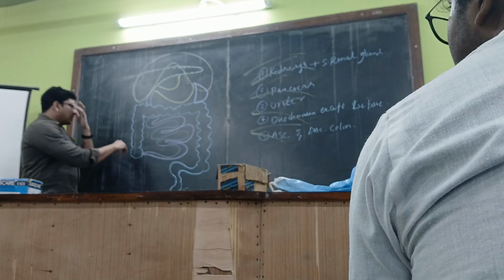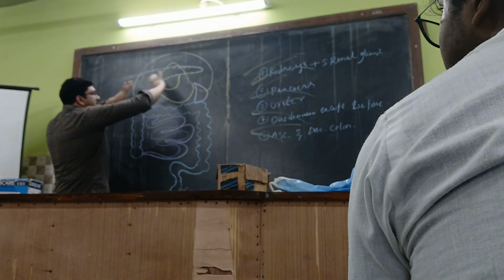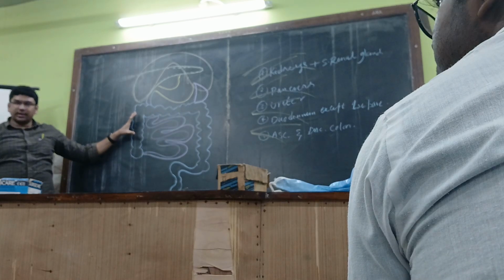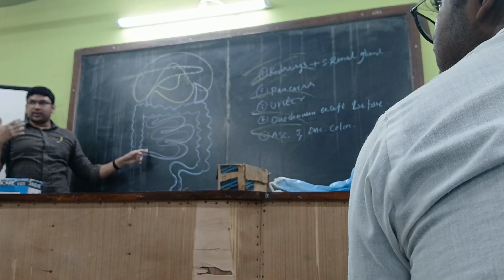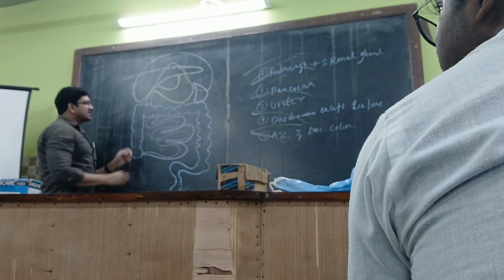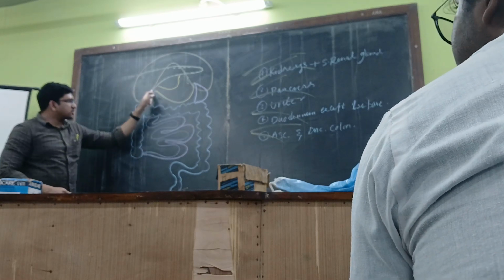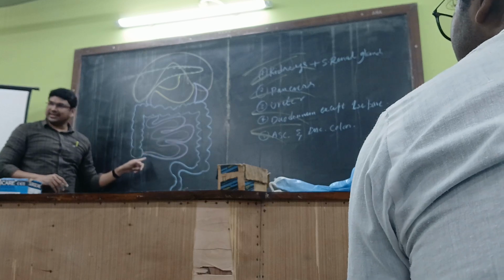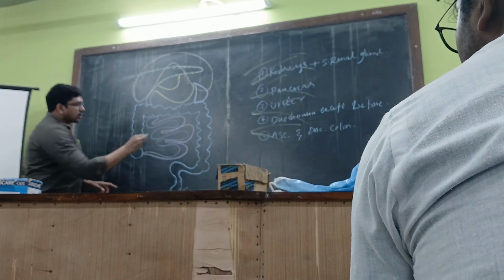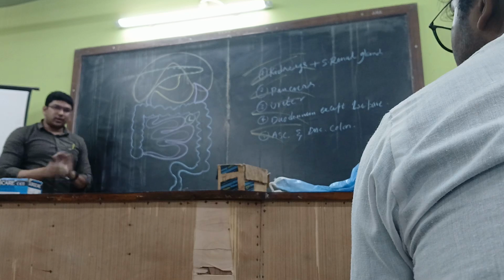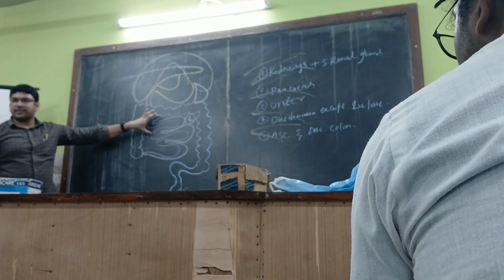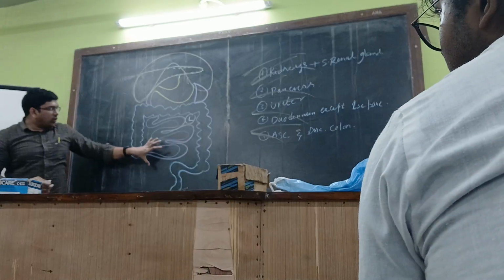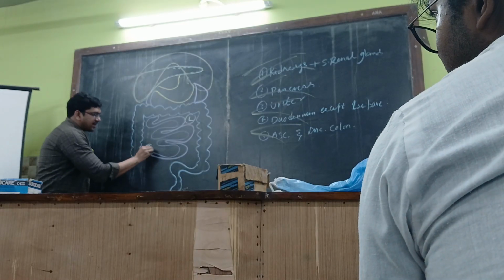Okay, let us see that. So far we have seen the upper part of the abdomen. Now we are focusing on the middle part of the abdomen. This middle part contains small intestines like the duodenum. After the stomach there will be the duodenum, then followed by the jejunum and then the ileum. The jejunum is most probably situated towards the left side. That doesn't mean it is not present on the right side. Most of the jejunum will be towards the left side, and most of the ileum will be towards the right side.